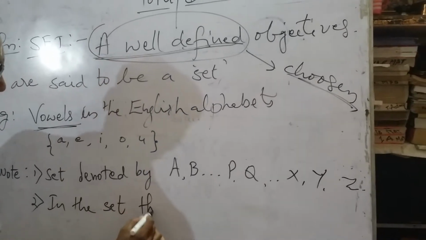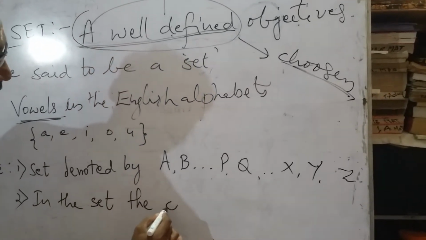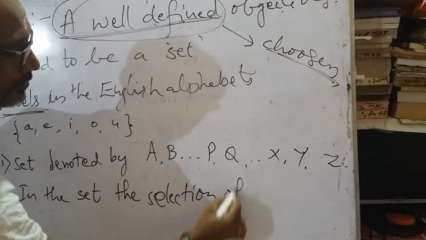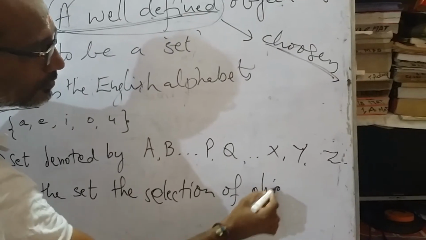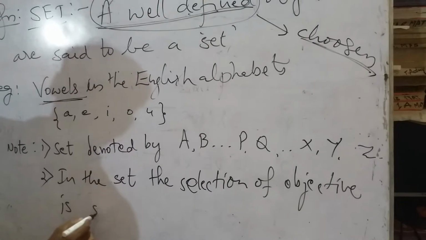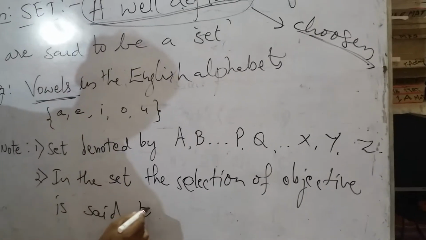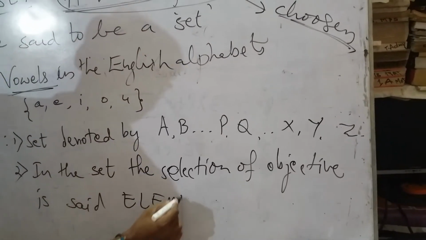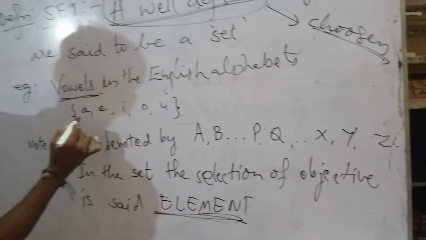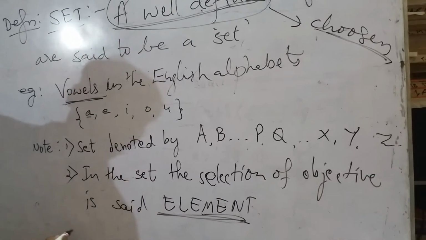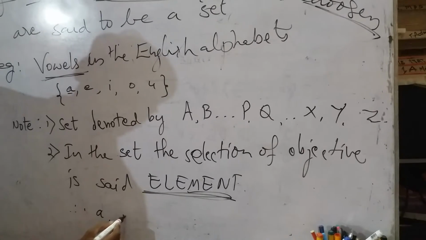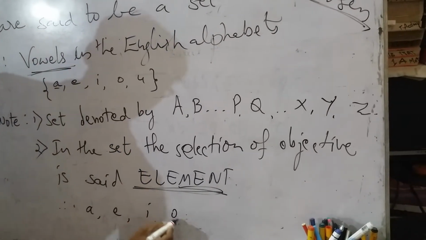The selection of objects is said to be an element. This is what an element means, what we choose. Here the elements are A, E, I, O, U.